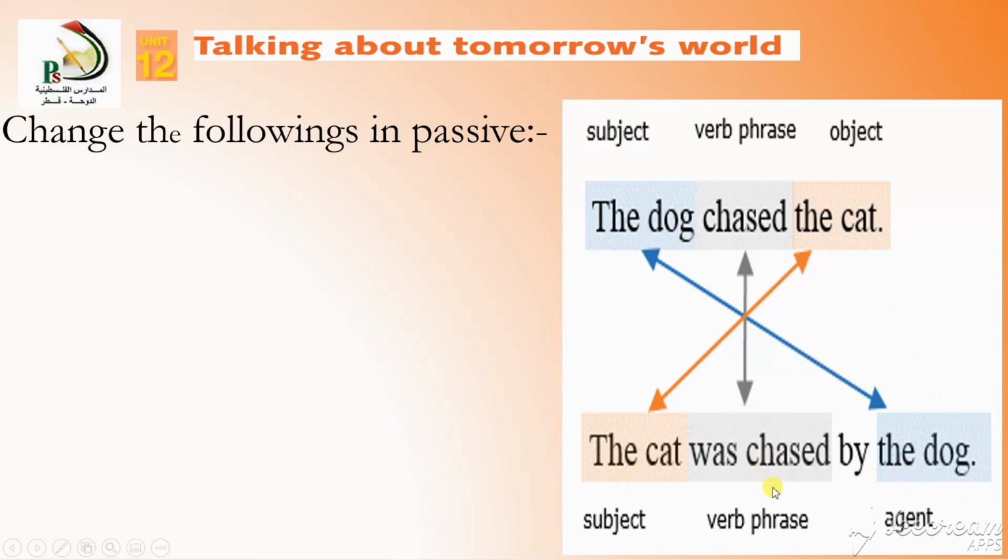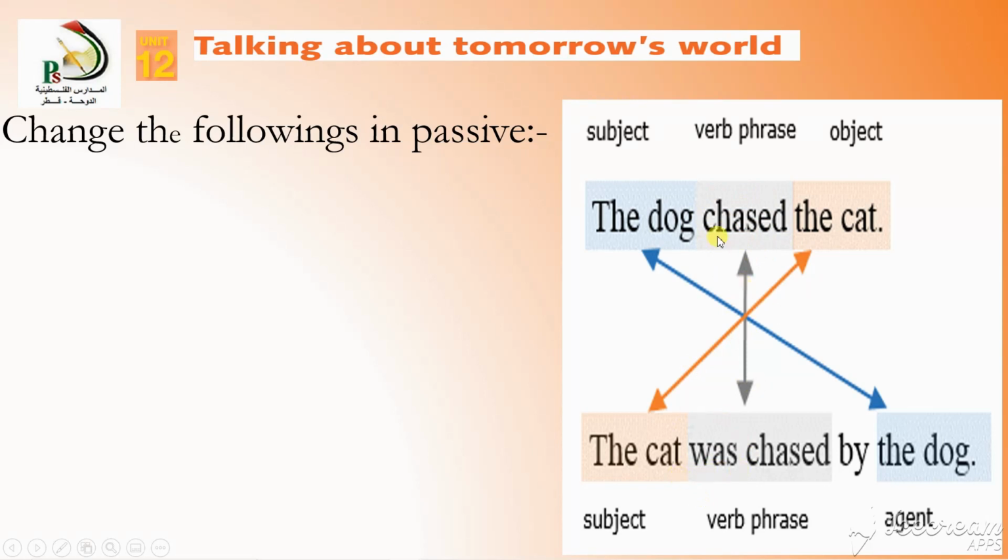Here, the verb will be determined by the verb of the active. If it is in the past simple, we will use was or were. If it is present simple, for example chases, we use is, are, or maybe am.